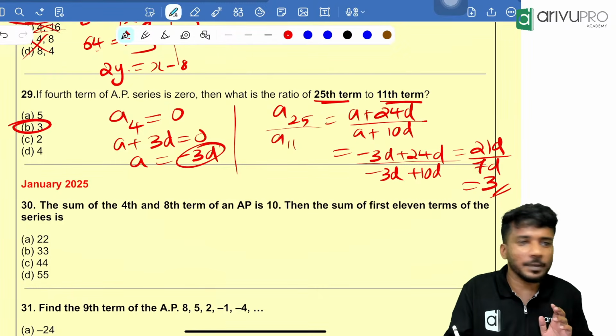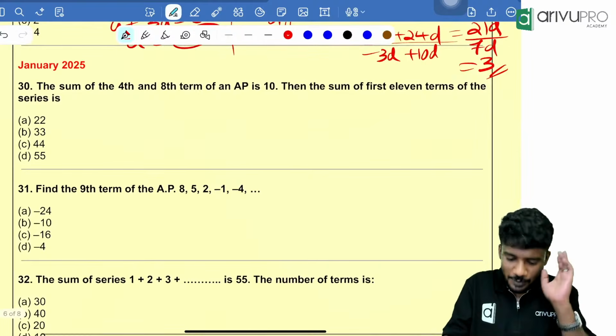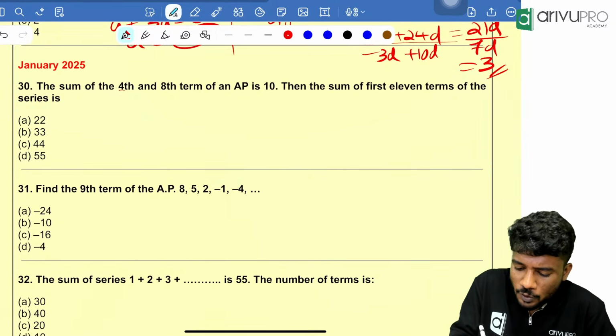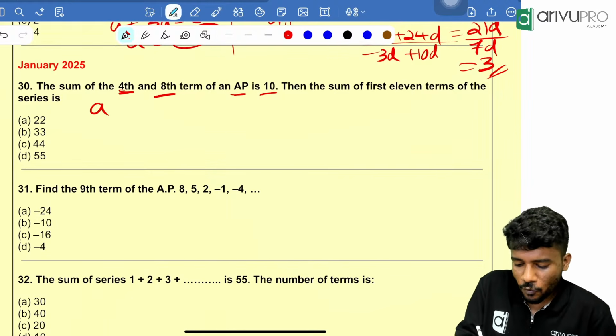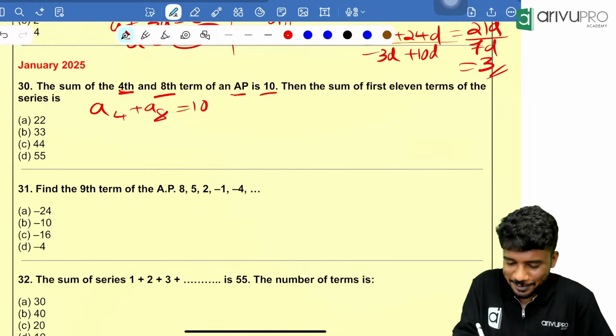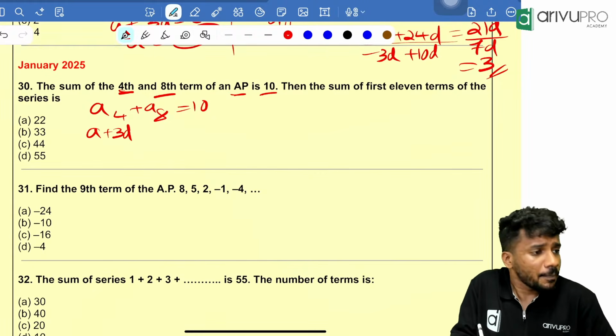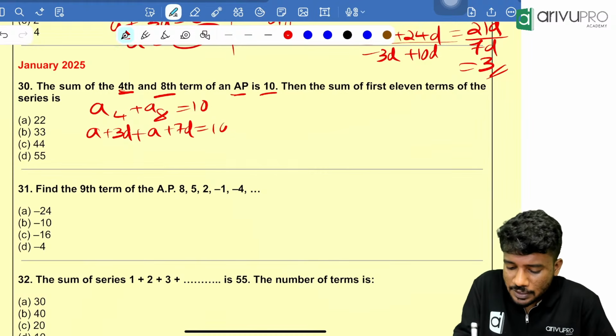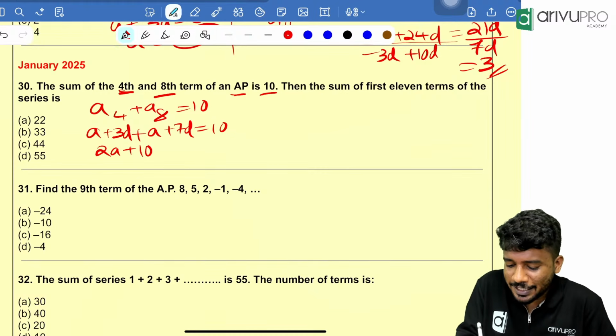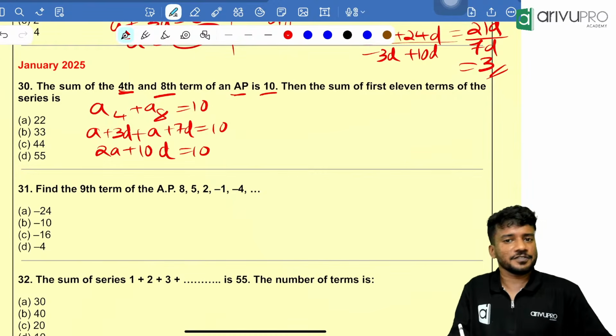Can we continue, people? Next question, Jan 2025. The sum of the 4th and 8th term of an AP is 10. That means A4 plus A8 is equal to 10. That means what? A plus 3D plus A plus 7D is equal to 10. That means 2A plus 10D is equal to 10. So that is the first thing.